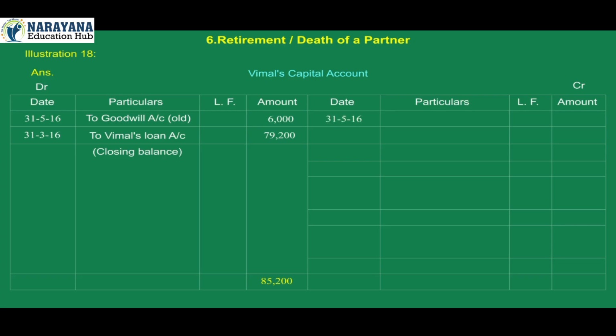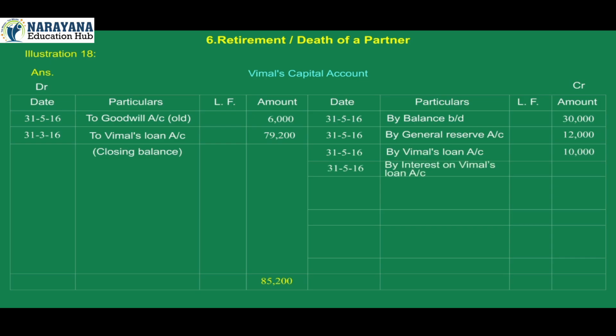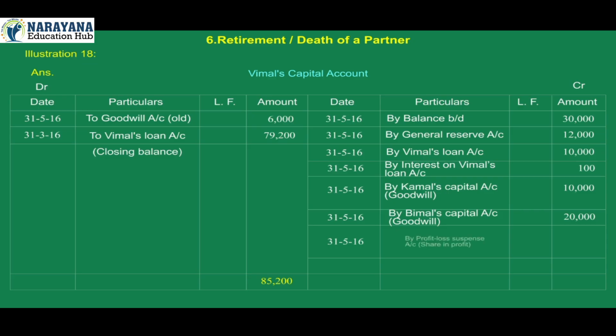On credit side: 31st May 2016, by balance brought down 30,000; by general reserve account 12,000; by Vimal's loan account 10,000; by interest on Vimal's loan account 100; by Kamal's capital account goodwill 10,000; by Bimal's capital account goodwill 20,000; by profit and loss suspense account share in profit 2,500; by interest on capital account 600. Total of credit side 85,200.